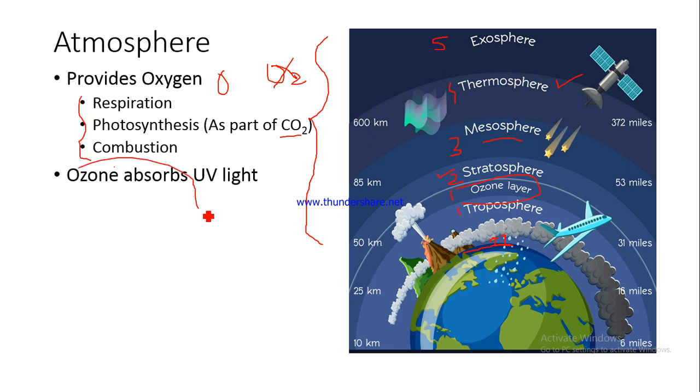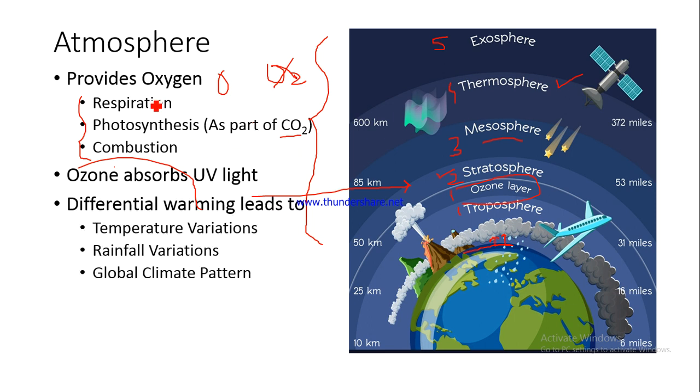Then again, we have talked about the ozone layer, which is there in the stratosphere, which extends from 10 to around 50 kilometers. Now the ozone layer is found here. Now ozone layer is very, very important. The formula for ozone is O3. So one molecule of ozone comprises 3 atoms of oxygen element, right? Now ozone absorbs UV light, ultraviolet light, which we receive from the sun's rays. If you do not have an ozone layer, what would happen? These UV rays would reach us and they can cause various problems, including skin cancers.